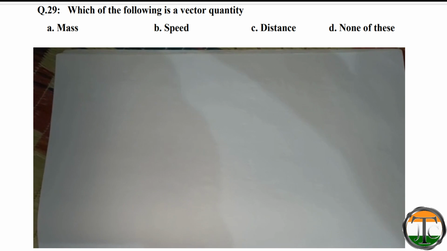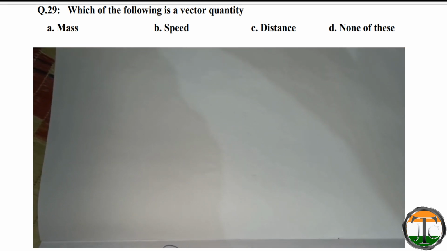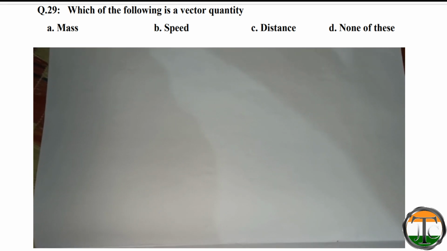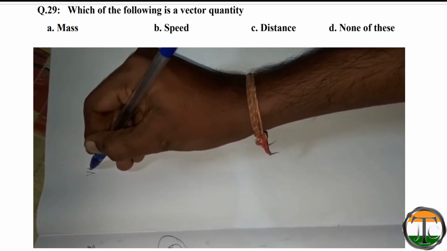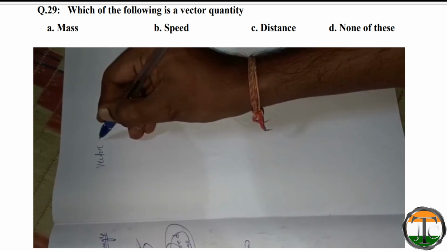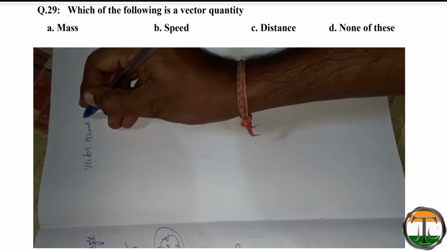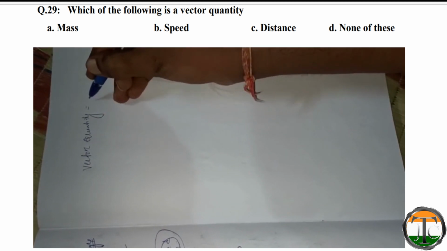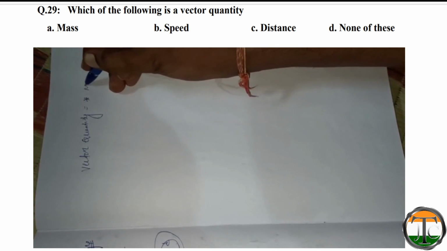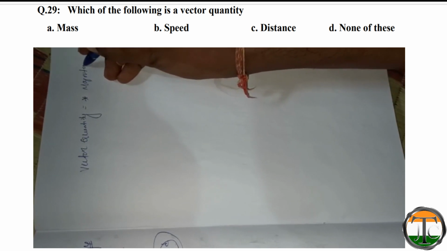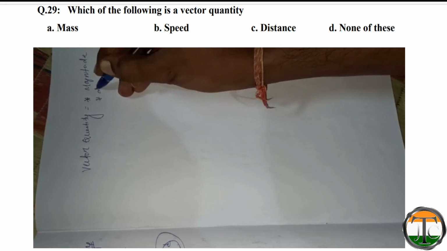Now we will solve question number 29. The question is, which of the following is a vector quantity? Four options are given: mass, speed, distance, and option D is none of these. First of all, we need to know what a vector quantity is. A vector quantity has magnitude and direction.